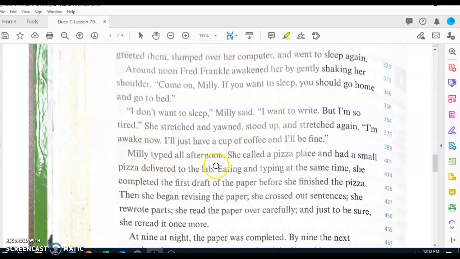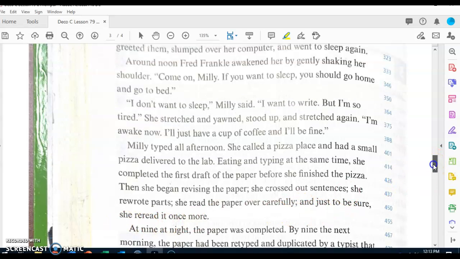Millie typed all afternoon. She called a pizza place and had a small pizza delivered to the lab. Eating and typing at the same time, she completed the first draft of the paper before she finished the pizza. Then she began revising the paper. She crossed out sentences, she rewrote parts, she read the paper over carefully, and just to be sure, she reread it once more.